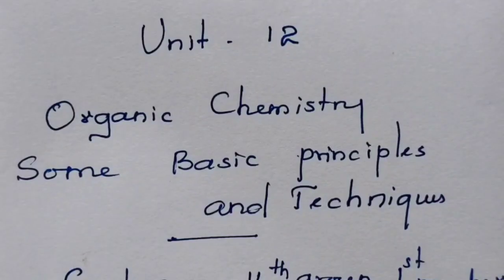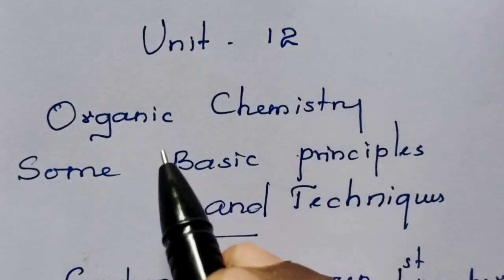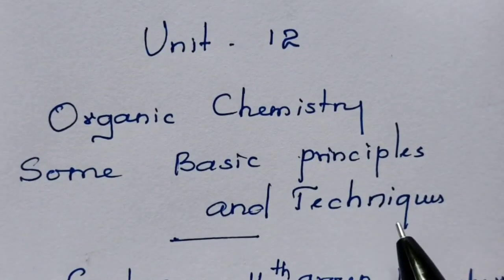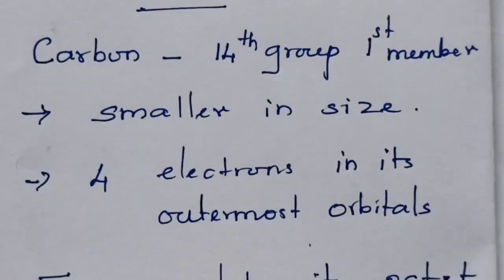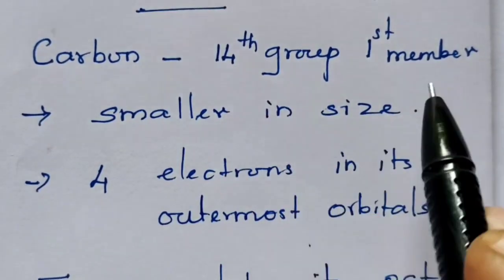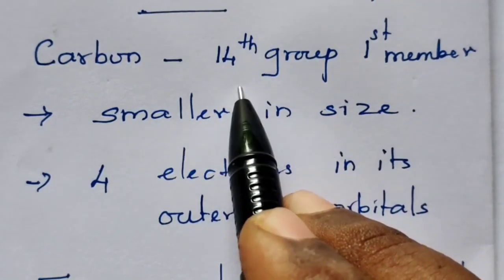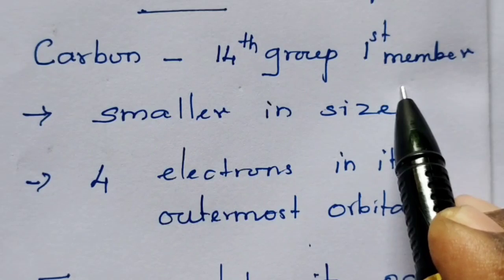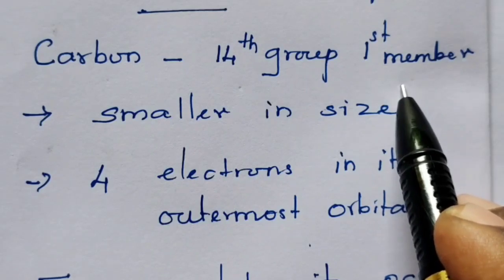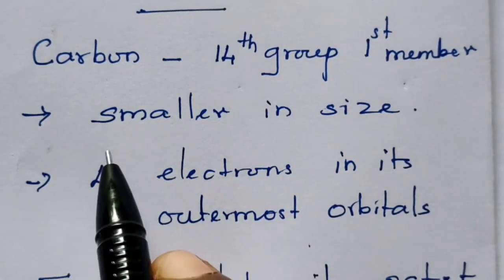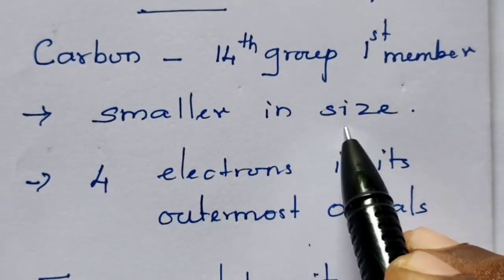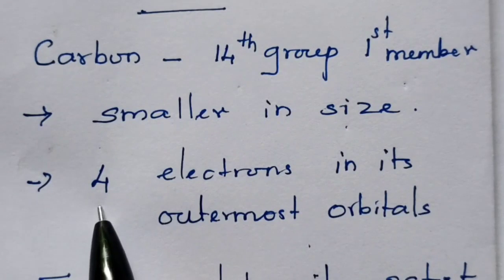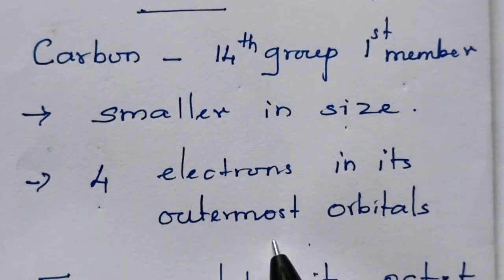We are going to start the new chapter, that is organic chemistry: some basic principles and techniques of organic chemistry. We know carbon is the first member of the 14th group. The first member means, as we already studied in each group, the first member is the smallest. So carbon is smaller in size. Also we studied it has 4 electrons in its outermost orbital.